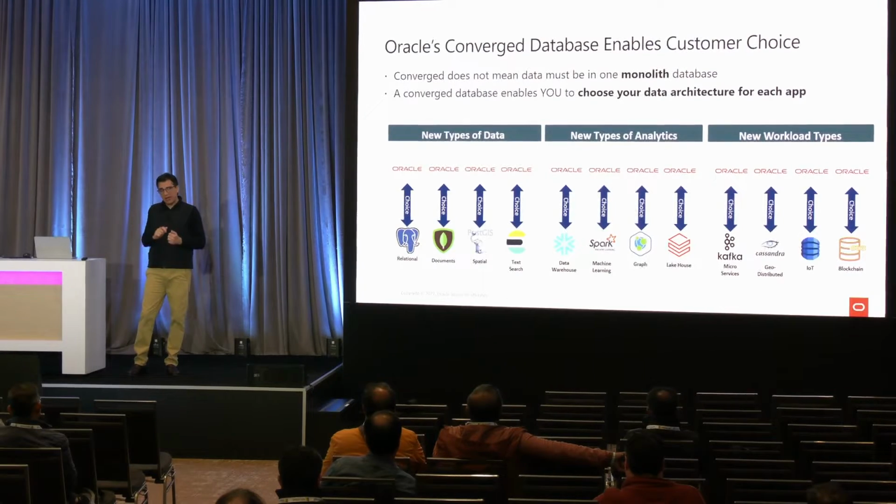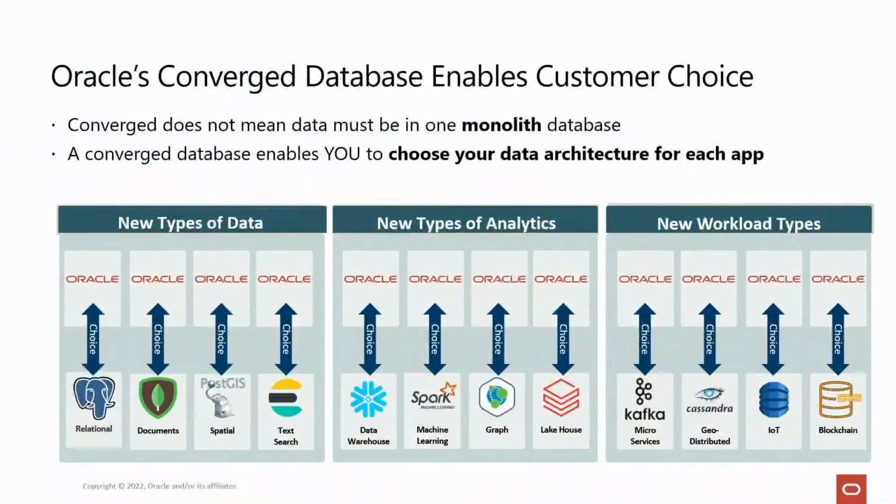Just to clarify, this is not about a monolith. You still have these things in the optimal fashion they need to be, but the unification of access to them is democratized. Unification of access is offered to you so that you can really focus on the right data architecture that is good for the business.